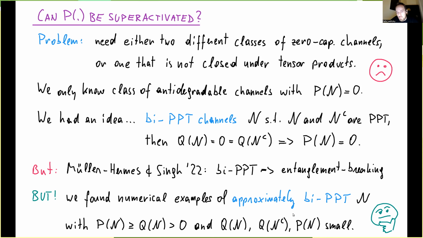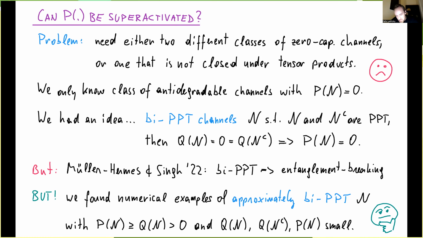And then applying our bound to these channels also shows that our capacity bound can in certain situations be useful as a numerical tool as well. Because the bound that we get from our capacity bound is actually better than the private capacity bound that you can evaluate that's in the literature.